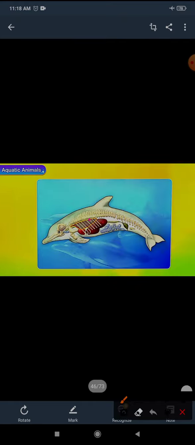Here you can see the picture of lungs, it is already circled over here. Whales and dolphins have lungs to breathe. Whenever they want to breathe, they come up to the surface of the water and breathe with the help of their lungs. Fish can live only in aquatic habitats, and they feed on aquatic plants and other water creatures.